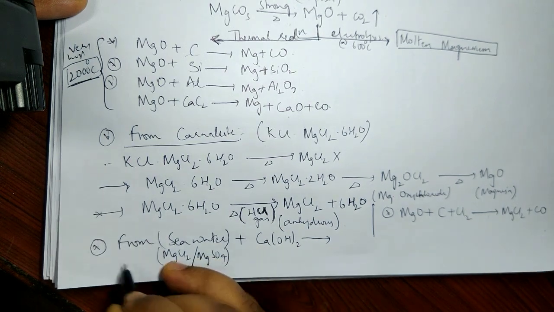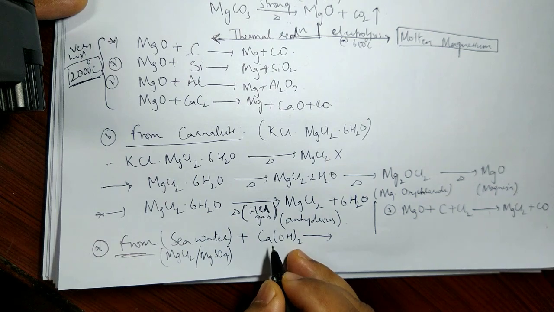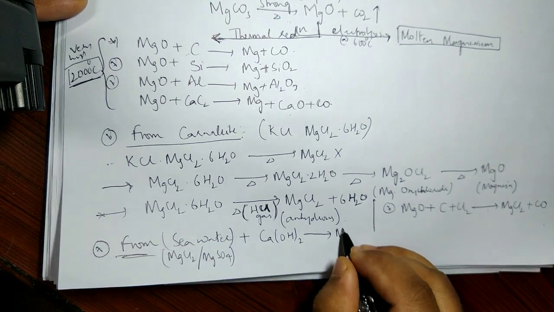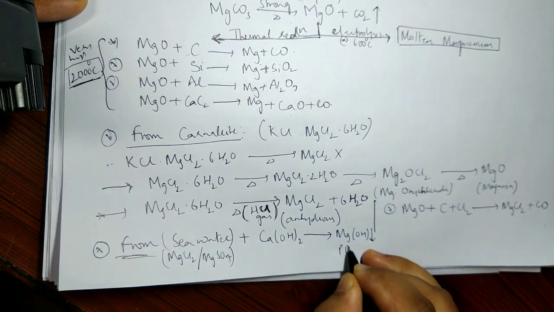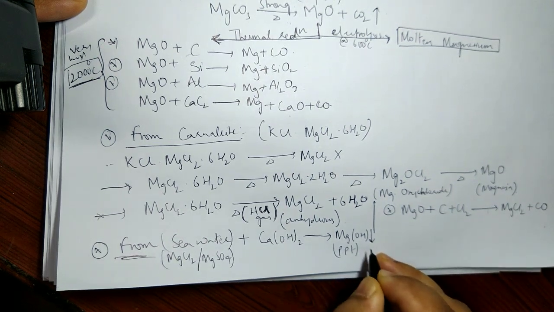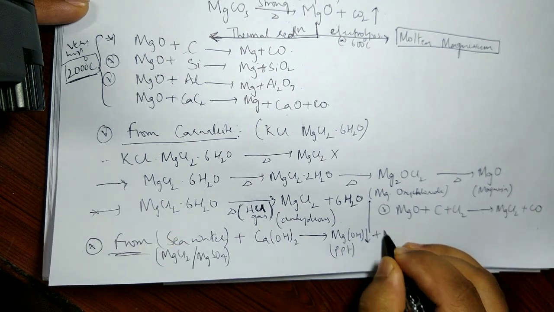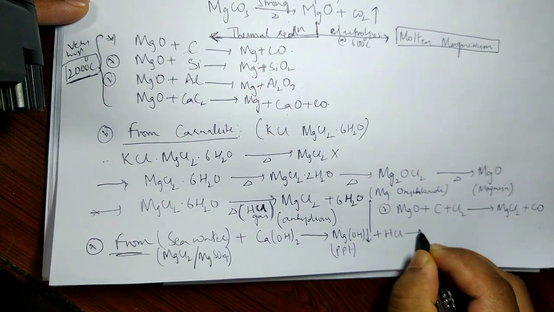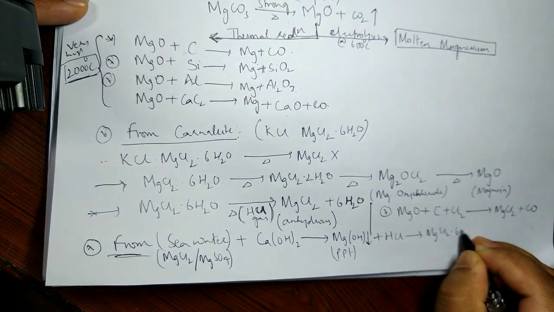Magnesium chloride or magnesium sulfate, when treated with calcium hydroxide, will form magnesium hydroxide first, which is a precipitate, we know it. Now this precipitate is treated with hydrochloric acid, which will give me MgCl2·6H2O.